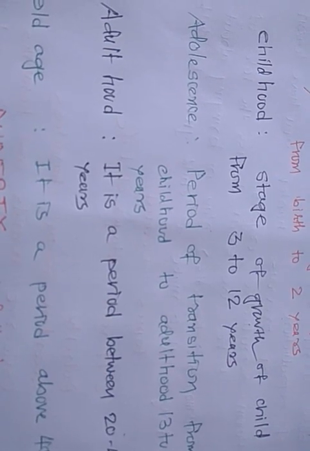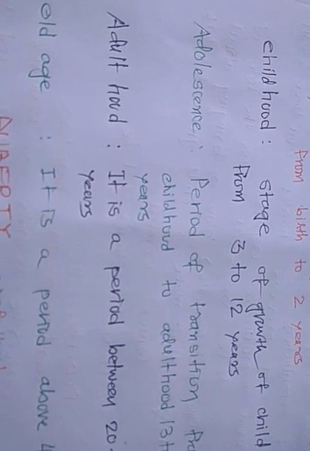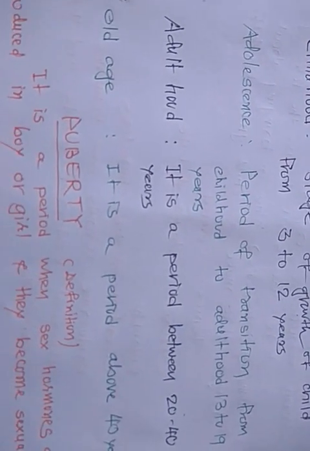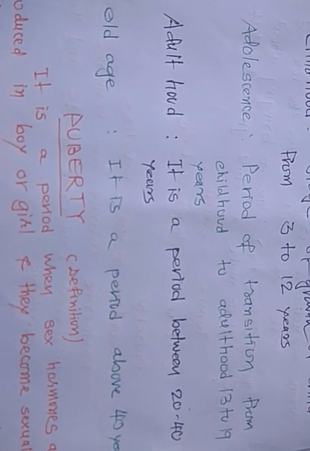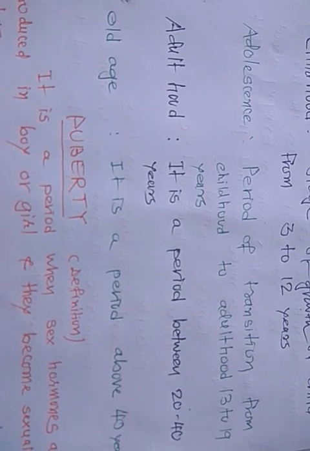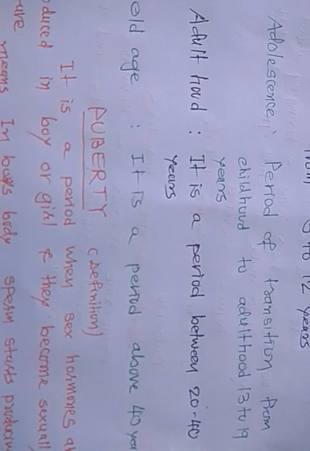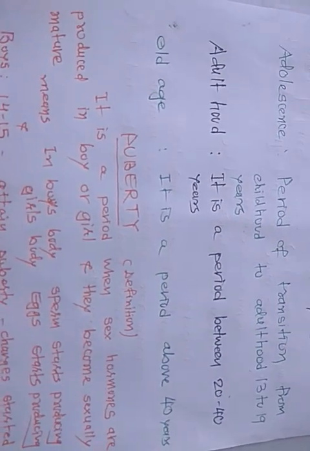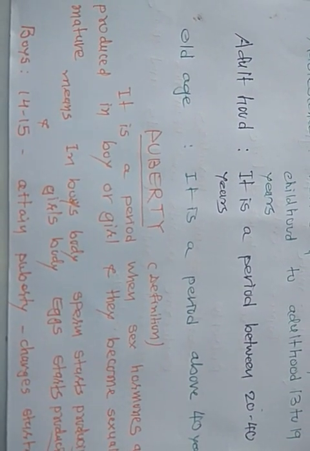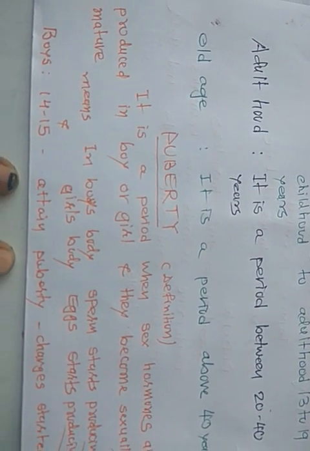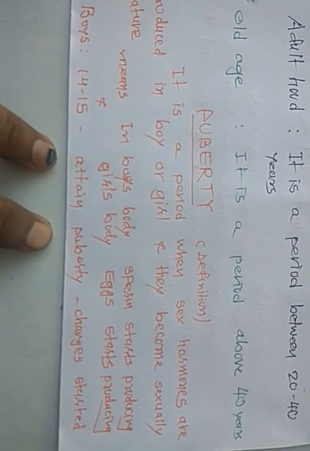Then the adolescence period is a period of transition from childhood to adulthood, that is from 13 to 19 years. Adulthood is the period between 20 and 40 years, and old age is the period above 40 years.